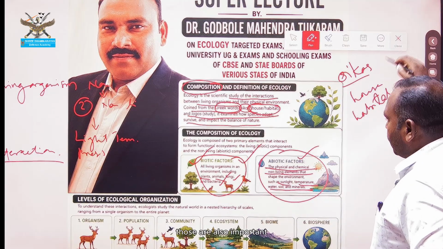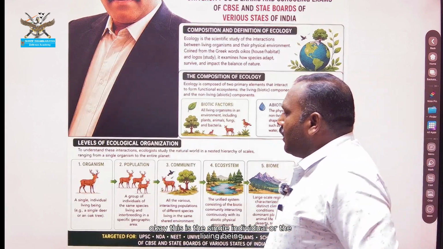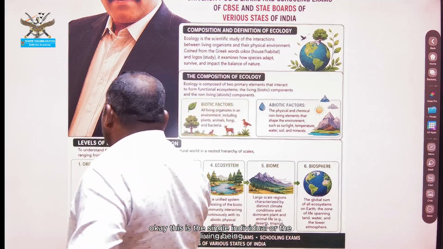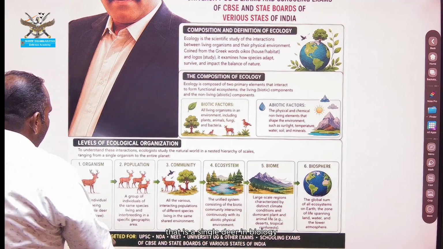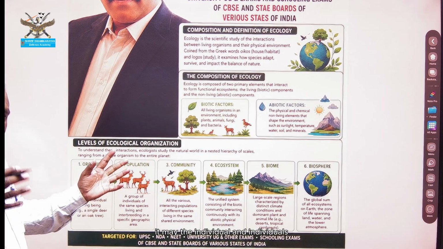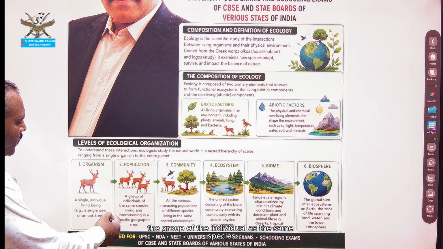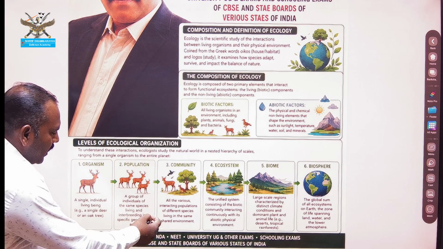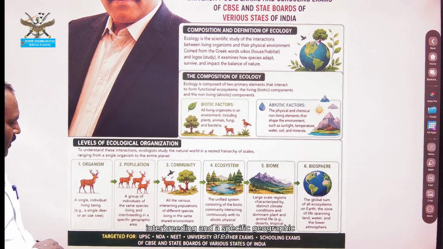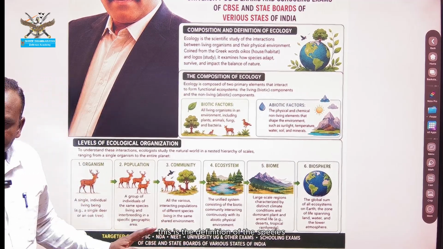Those are also important. This is a single individual living being, a single deer. In ecology, there may be an individual species, and a population. Individuals as a group create a population: a group of individuals of the same species living and interbreeding in a specific geographic area. This is the definition of the species.